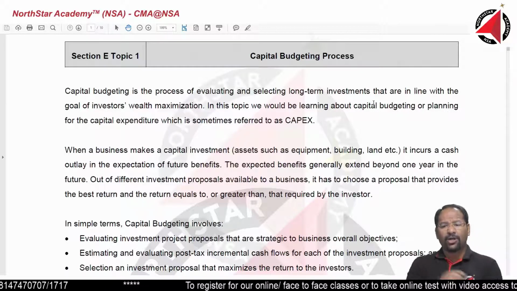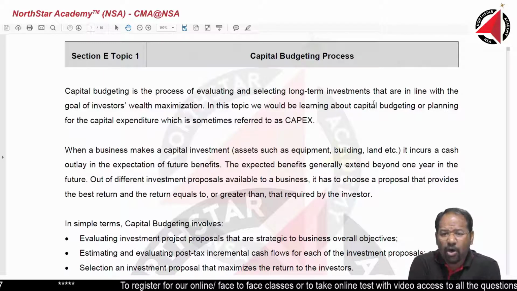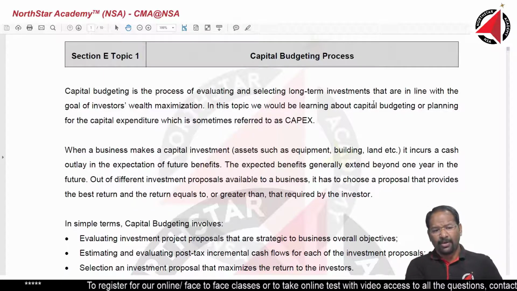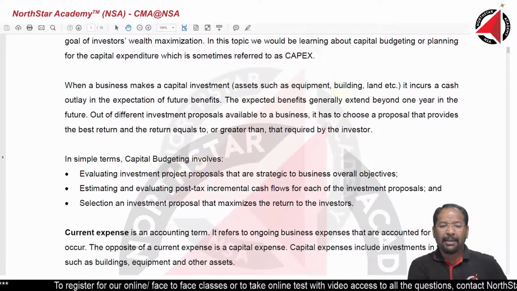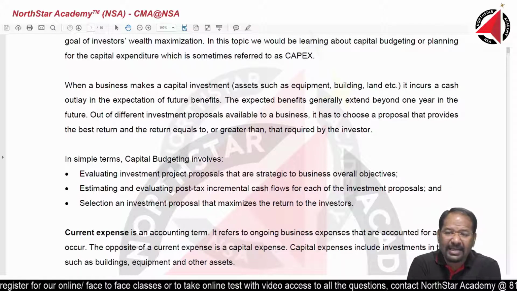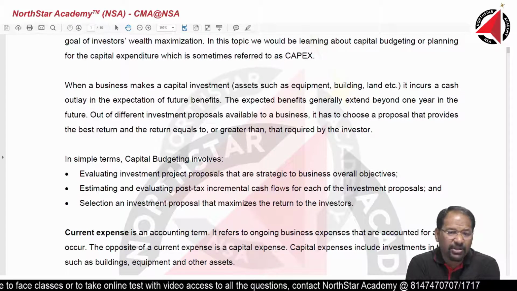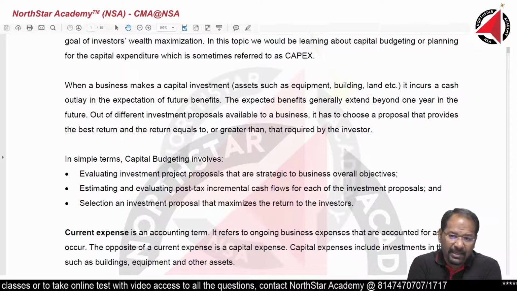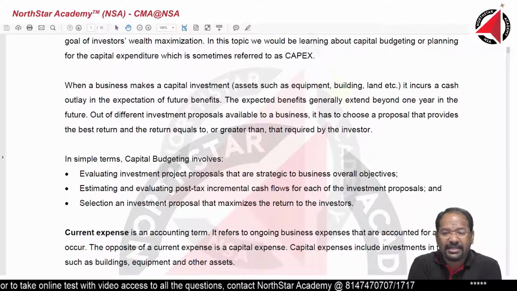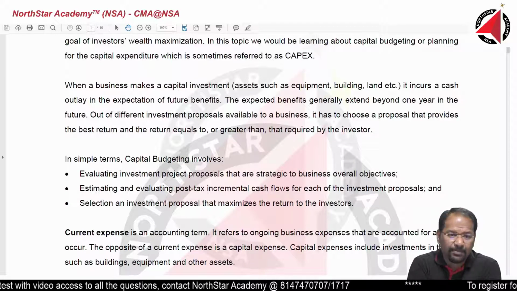So here we are talking about capital budgeting, investing in long-term assets. When a business makes a capital investment, in assets such as equipment, building, land, etc., it incurs a cash outlay in the expectation of future benefits. The expected benefits generally extend beyond 1 year because these are long-term investments.